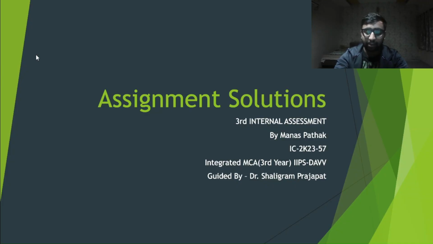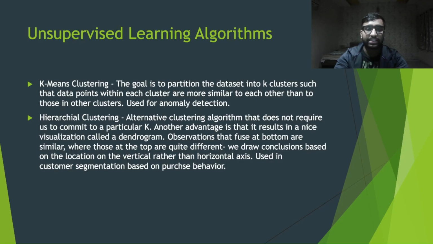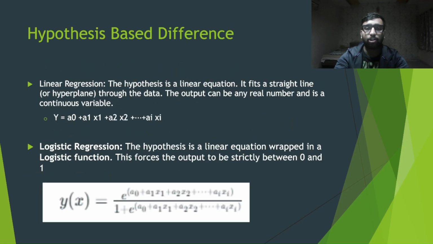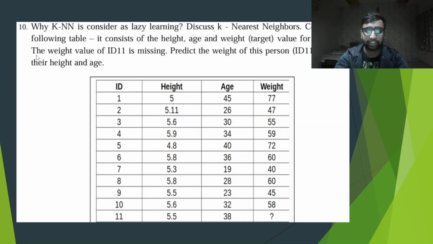So let's start. In the previous part we saw the execution of linear and logistic regression algorithms in Python. Today we are learning the k nearest neighbor algorithm. Why is KNN considered a lazy learner? Discuss k nearest neighbors. Consider the following table.